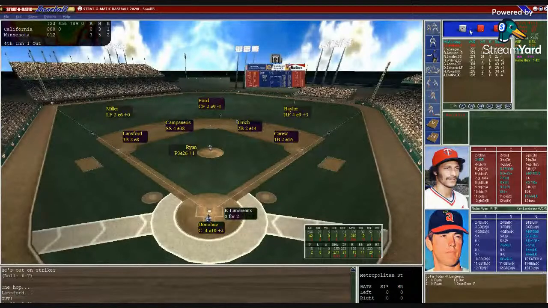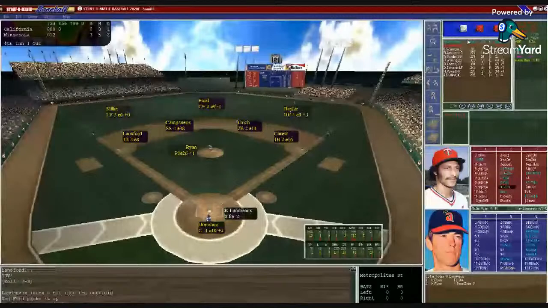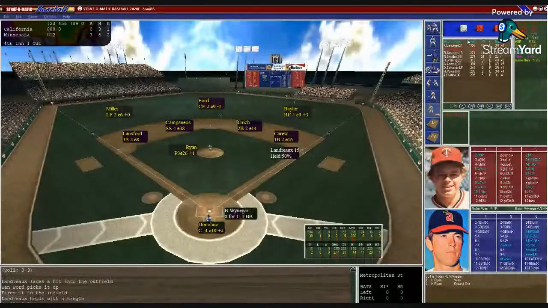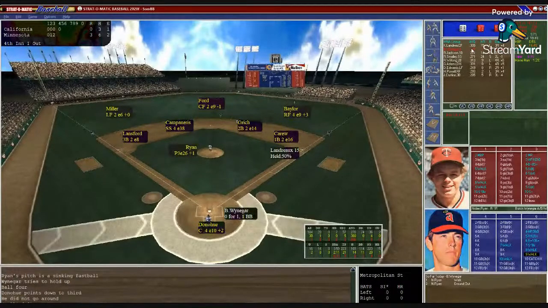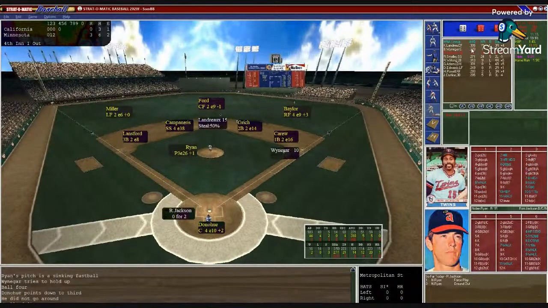Landreau in the ball game so far has a flyout and reached on an error. Donahue sets in the target. Ryan looks in and rocks back. Here's the pitch. And that's a 2-9 single in center field for Landreau. Base hit number 6 for Minnesota. Here is Butch Waniger. So again, Donahue sets in for him. Ryan looks in from the stretch now. Takes a deep breath and winds up. Here's the pitch to Waniger. 6-9 and walked him. So Ryan having some control issues here in the fourth.